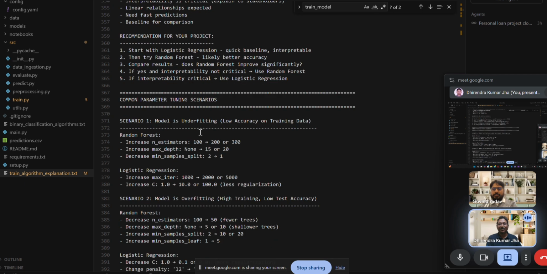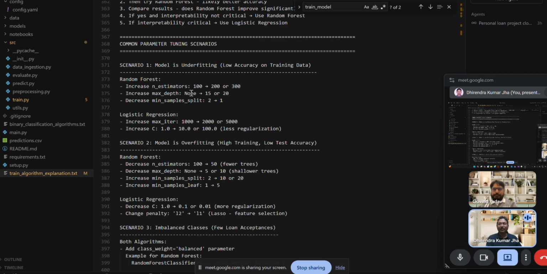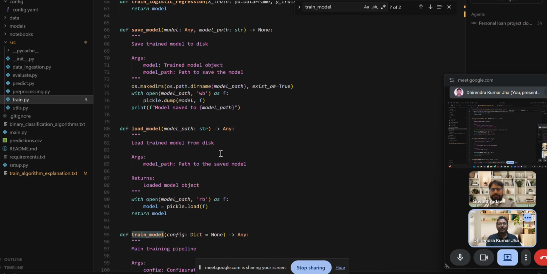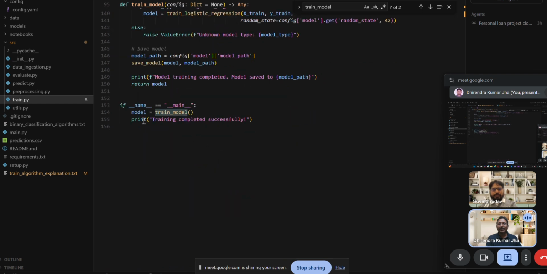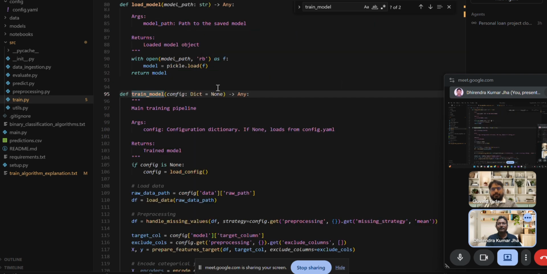Sure, definitely, Kevin. Here are some different scenarios. Some of the parameters we already discussed. We are tuning this model using these parameters. Now we go to the train file. Here there is a main function, which will call the train model, and it will train the model.